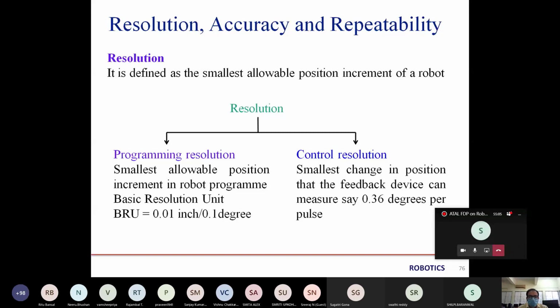Yes, we have seen the programming resolution and control resolution of the robot. In programming resolution, we have known that the basic resolution unit is the smallest allowable position increment in a robot program, that is 0.01 inch per point degree. And in control resolution, we have seen the smallest change in position that the feedback device can measure and compare to continuously change the controlled input so that we can get the desired output. This resolution is about 0.36 degree per pulse.